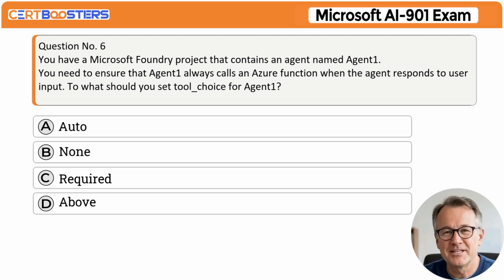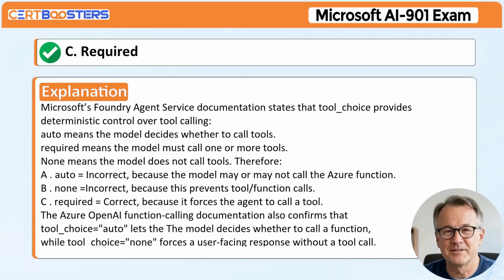Question number 6. You have a Microsoft Foundry project that contains an agent named Agent 1. You need to ensure that Agent 1 always calls an Azure function when the agent responds to user input. To what should you set tool_choice for Agent 1? A. Auto. B. None. C. Required. D. Above. Correct answer, C. Required.